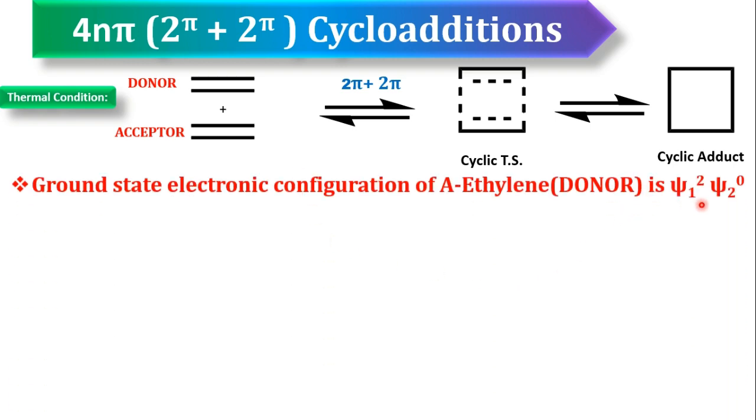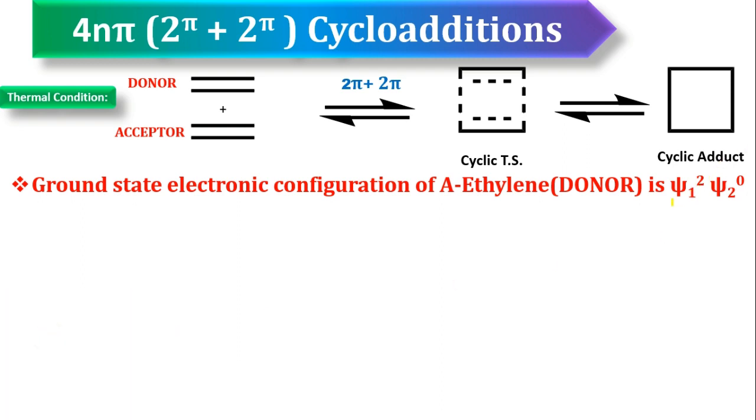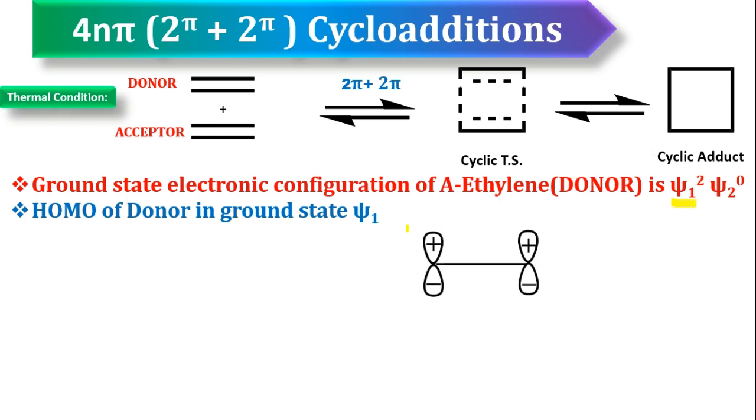Two molecular orbitals are present and two pi electrons are present, so the configuration is psi1 squared psi2 zero. So what is the HOMO here? The HOMO is psi1. So the ground state HOMO of donor is psi1, which has two pluses at the top side and two minuses at the bottom side.